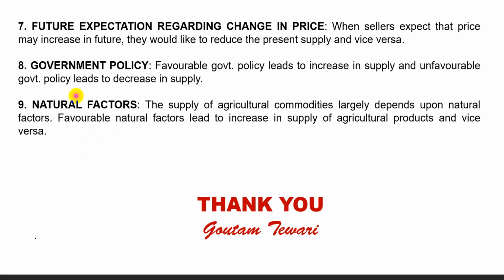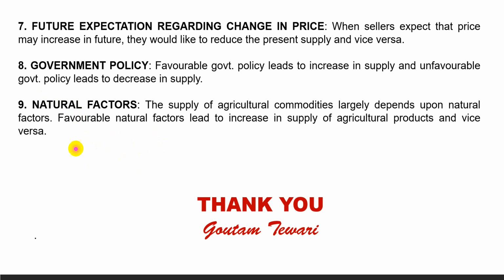And if the conditions are unfavorable, then at the given price, supply of the commodity decreases because production decreases, and the supply curve for agricultural goods, because of unfavorable natural factors, shifts towards left.